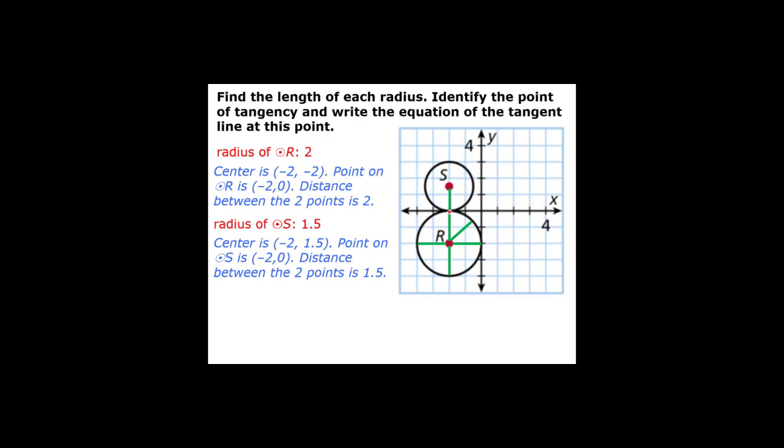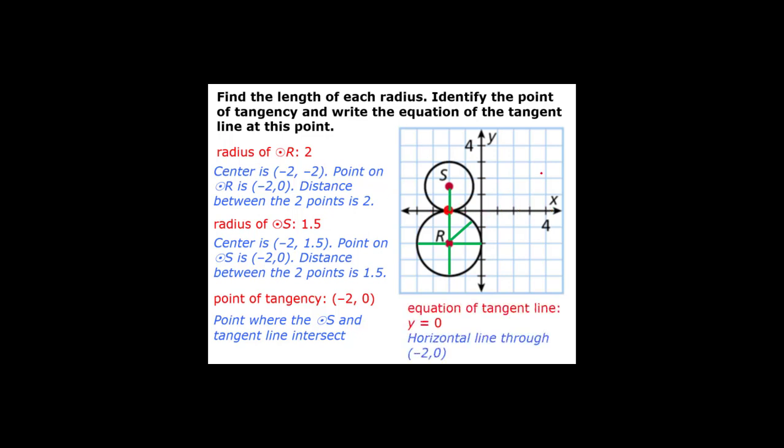The point of tangency is the point in which the two circles meet. So they meet right about here. So that would be (-2, 0). And the equation of the tangent line is the line that goes through the point of tangency and only touches each circle at one point. Therefore, this would be the horizontal line, y = 0. You could also state it as the x-axis.